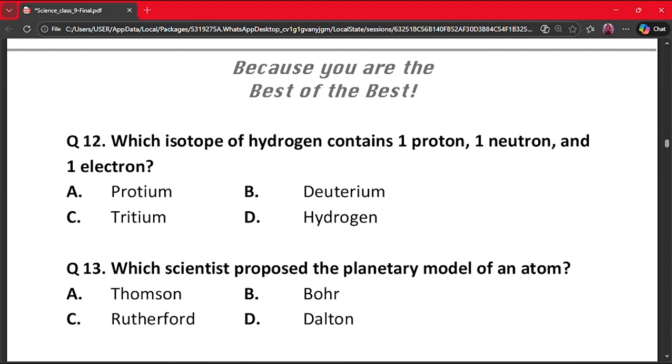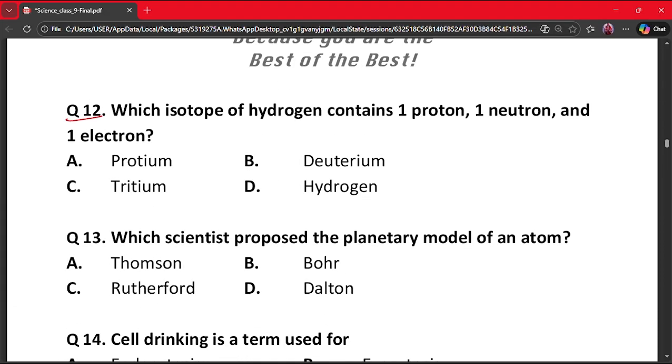Our next question is question number 12. Which isotope of hydrogen contains 1 proton, 1 neutron and 1 electron? A. Protium. B. Deuterium. C. Tritium. And D. Hydrogen. The correct answer is B. Deuterium, because 1 proton, 1 neutron and 1 electron is in deuterium.